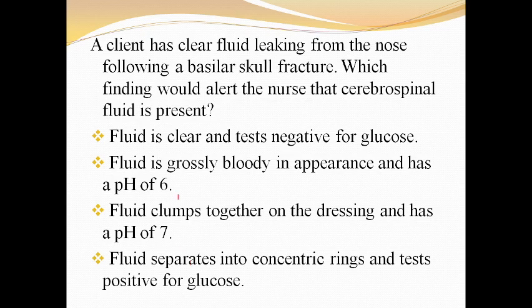Next question: a client has clear fluid leaking from the nose following a basilar skull fracture. Which finding would alert the nurse that cerebrospinal fluid is present? First option is fluid is clear and tests negative for glucose. Second, fluid is grossly bloody in appearance and has a pH of 6. Third, fluid clumps together on the dressing and has a pH of 7. Fourth, fluid separates into concentric rings and tests positive for glucose. The answer is fluid separates into concentric rings and tests positive for glucose.